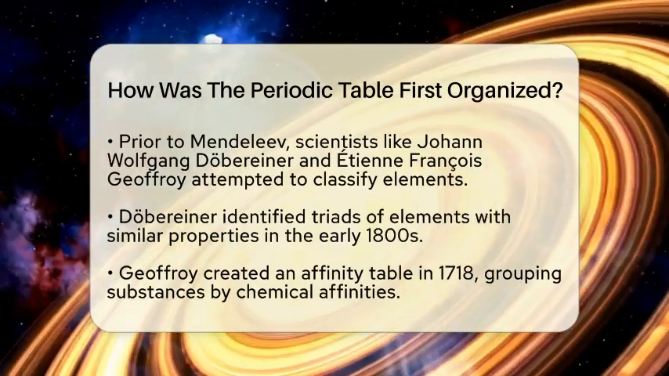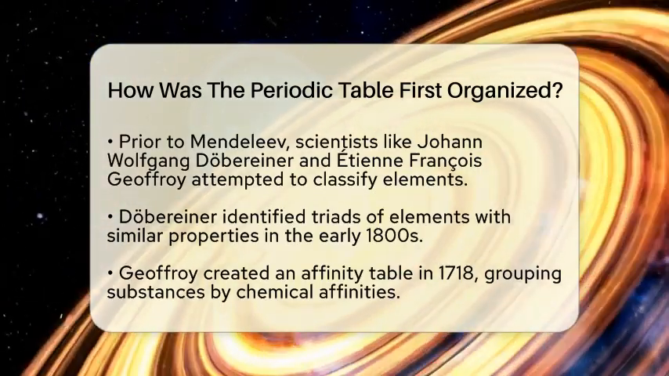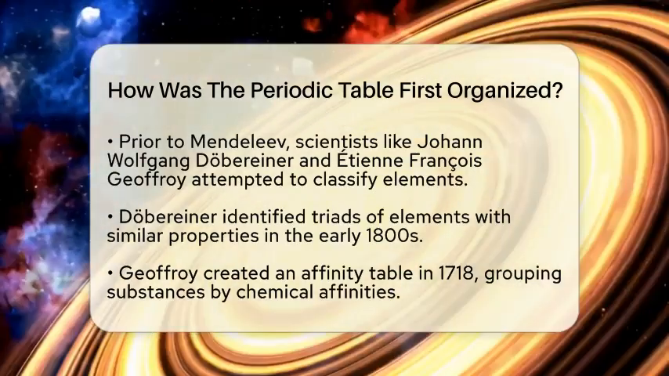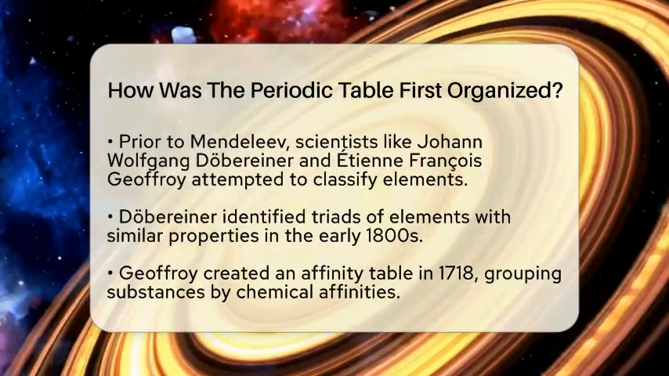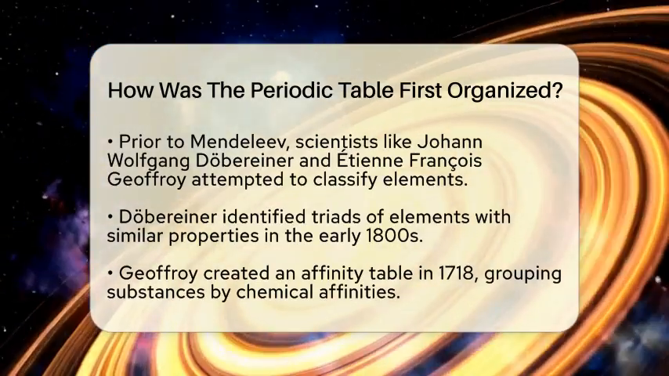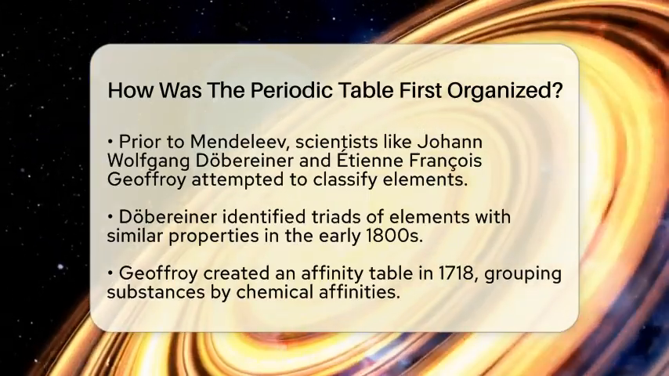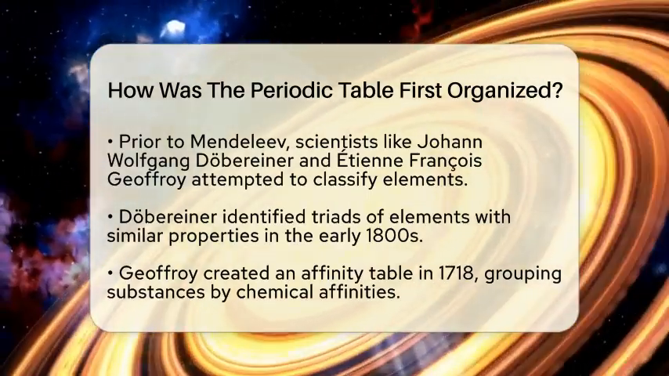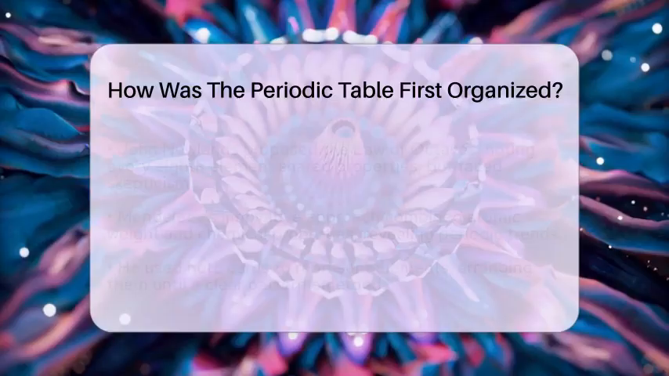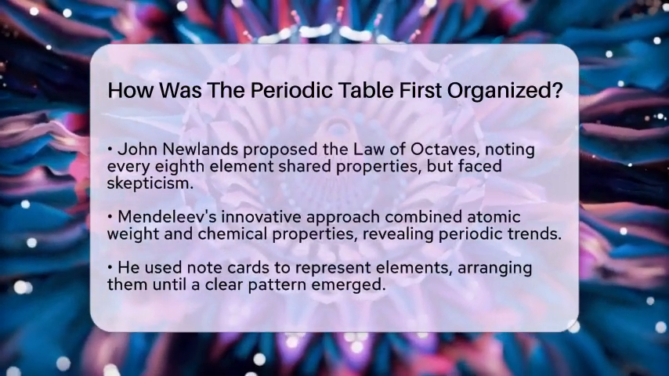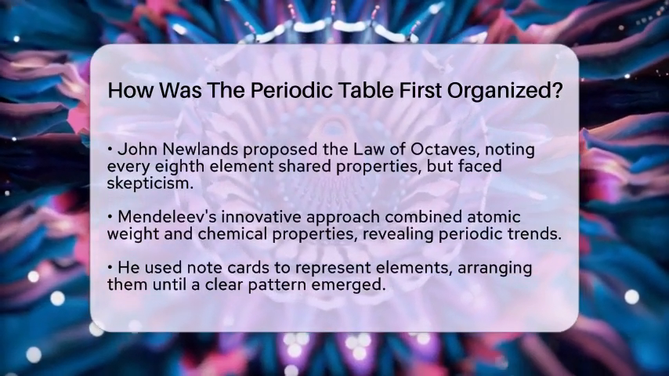John Newlands proposed the law of octaves, noting that every 8th element shared similar properties, but his ideas did not gain much acceptance. What set Mendeleev apart was his innovative approach. He not only organized elements by atomic weight but also considered their chemical properties. This combination revealed periodic trends and relationships among the elements.